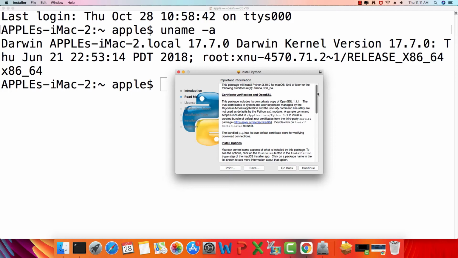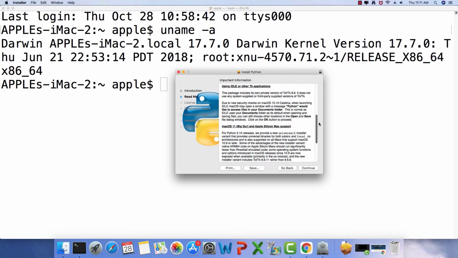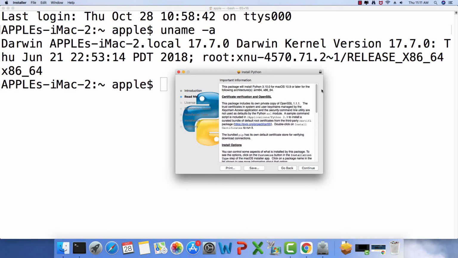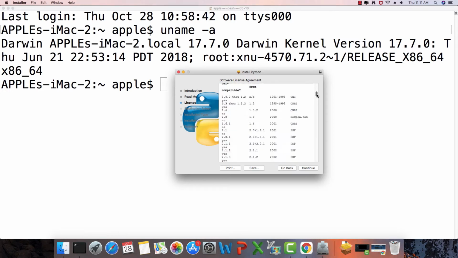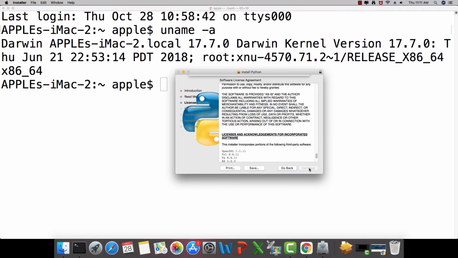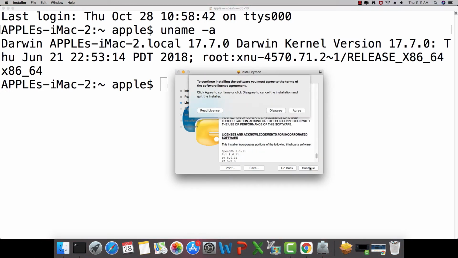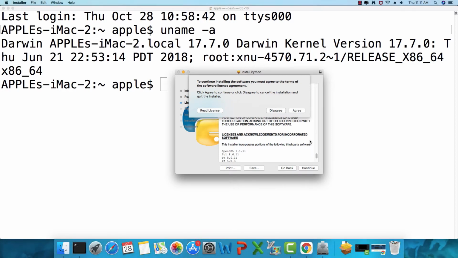So here we have installation options and all. You can customize it if you want, but I'm not going to customize anything. And then I'm just going to say continue. And here we have history and license. If I say continue now, it is going to ask you whether you agree or disagree. So just go ahead and click the agree button.